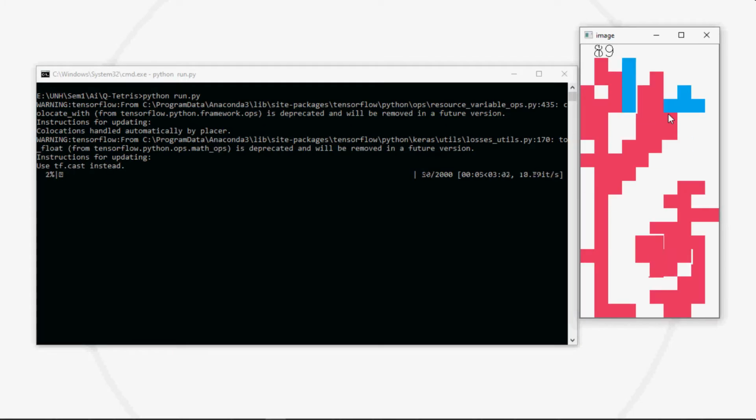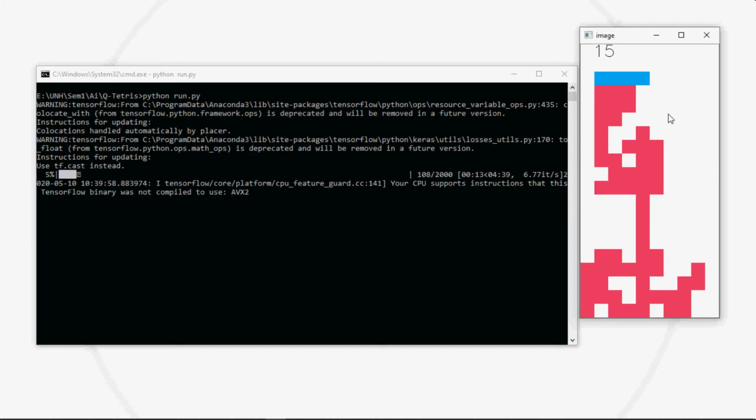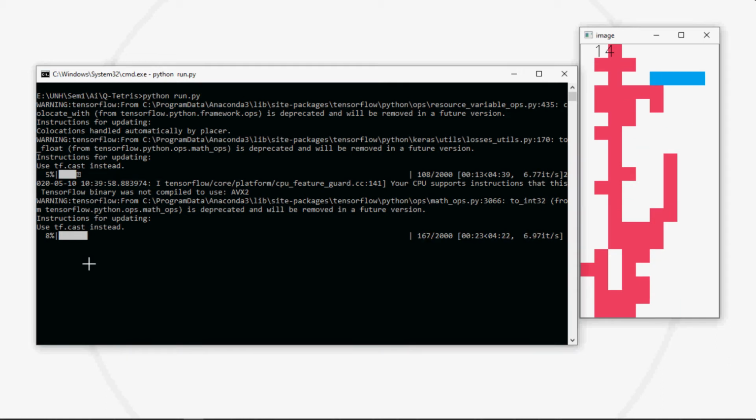This was the first round. The output screen, which is the playable video, gets displayed every 50 episodes. This percentage is the TQDM module, in which we show the progress bar.